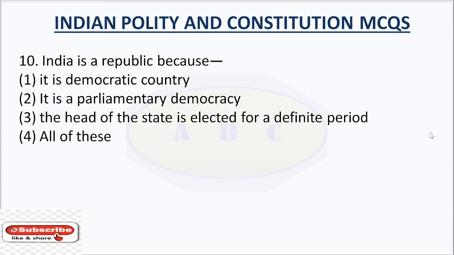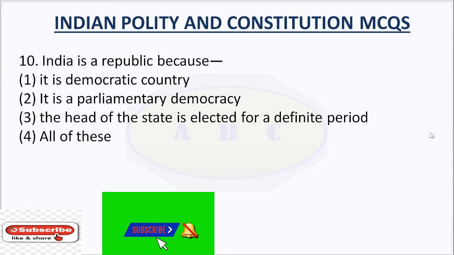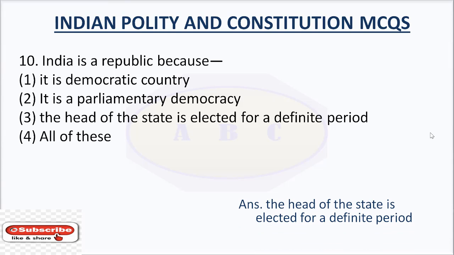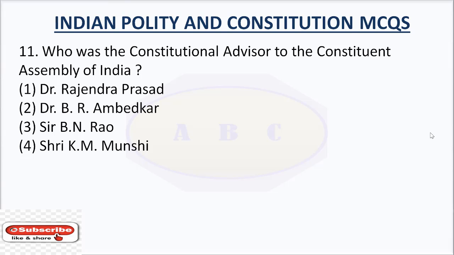Question number 10. India is a republic because option number 1, it is democratic country. Option number 2, it is a parliamentary democracy. Option number 3, the head of the state is elected for a definite period. Option number 4, all of this. The answer is the head of the state is elected for a definite period. So India is a republic because the head of the state, that is the president, is elected for a definite period.